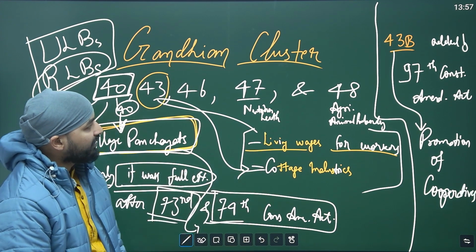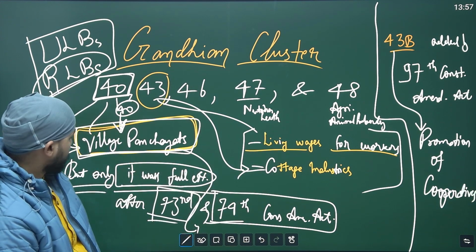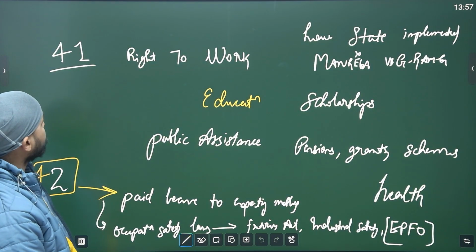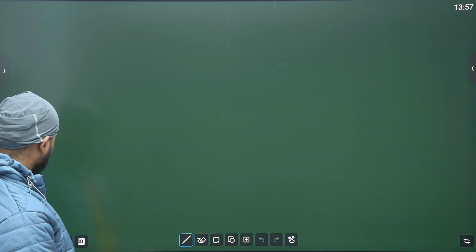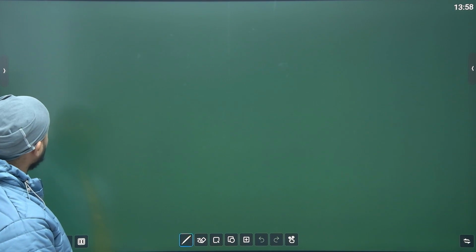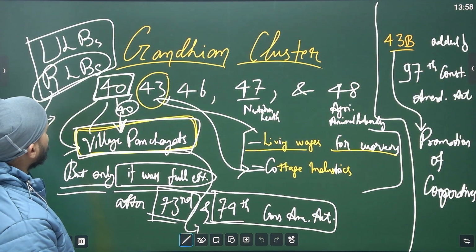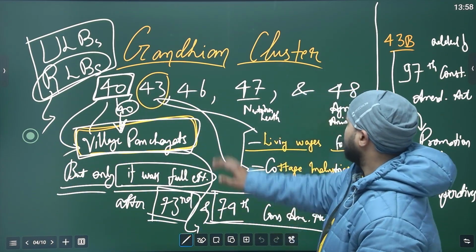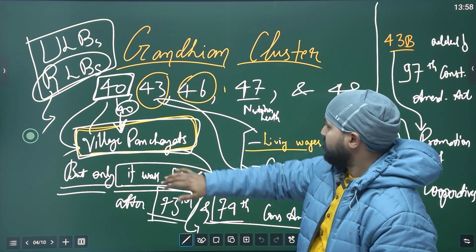Okay, we have done that. Promotion of cooperatives. Certain thing is missing, I think 46th. We have to see the text.